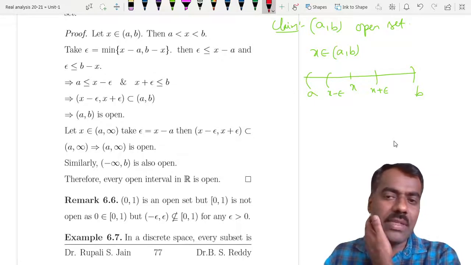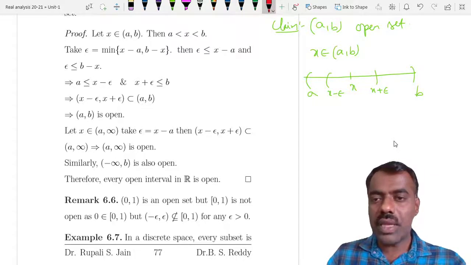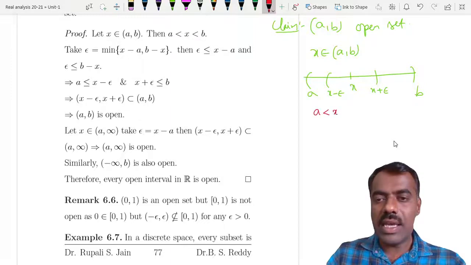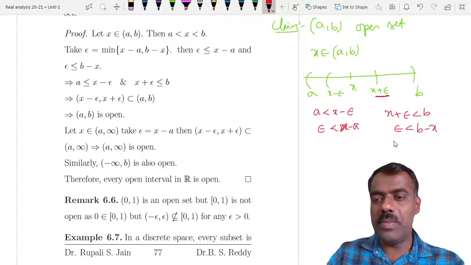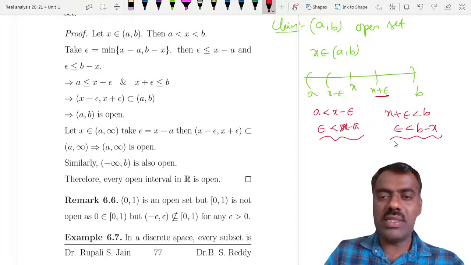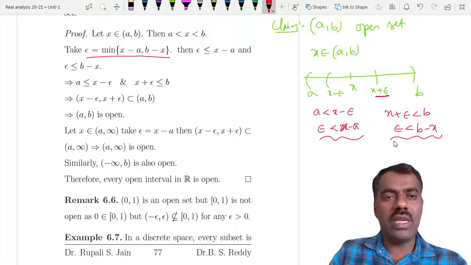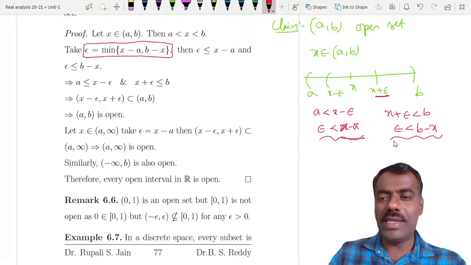So we want to find an epsilon such that x - epsilon is in between here, that is, a should be less than x - epsilon. So epsilon should be less than x - a. Similarly, you have to select epsilon in such a way that x + epsilon is less than b, so epsilon should be less than b - x. So what you do is you take the minimum. That's how we got epsilon, which is the minimum of x - a and b - x.